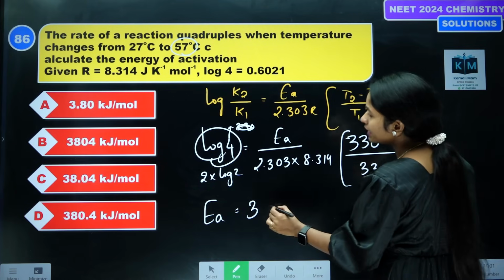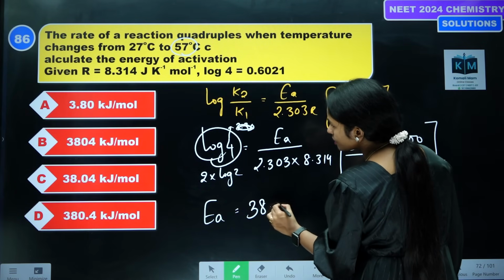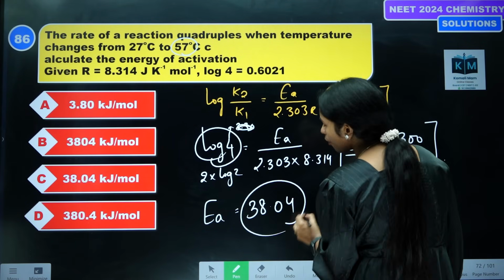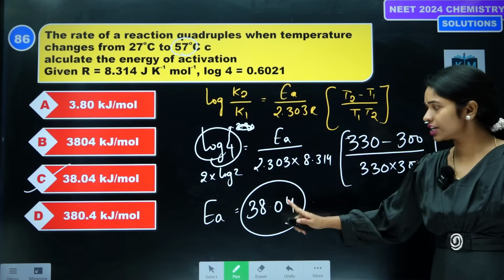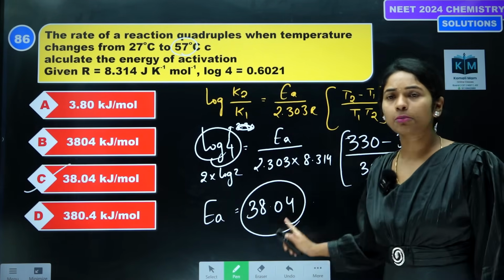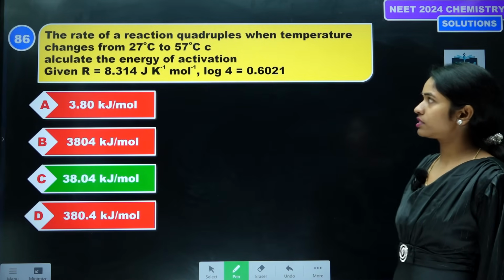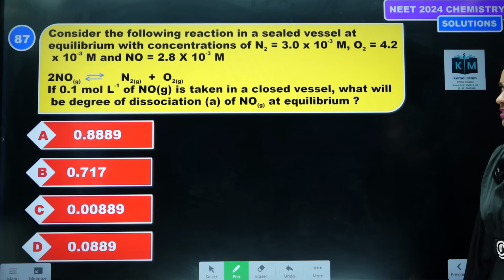In joules we'll get that, and if you divide by 1000, we are getting 38.04 kilojoules. Option C is the correct answer. Upon simplification we get joules, divided by 1000 we get kilojoules. Option C is the correct answer.